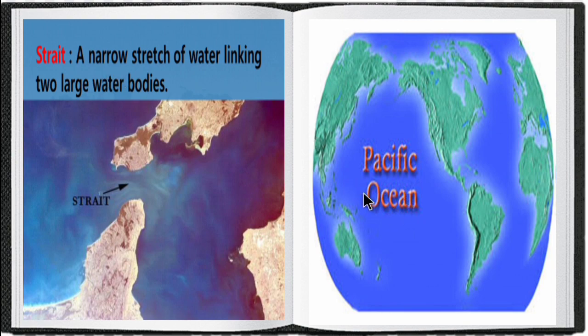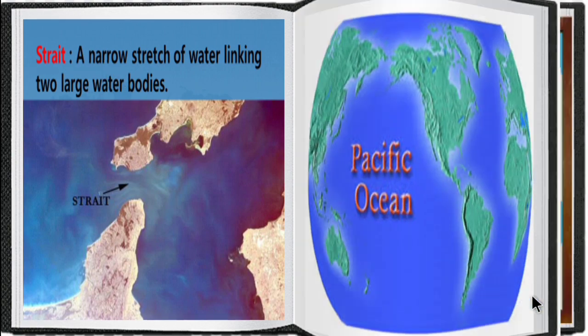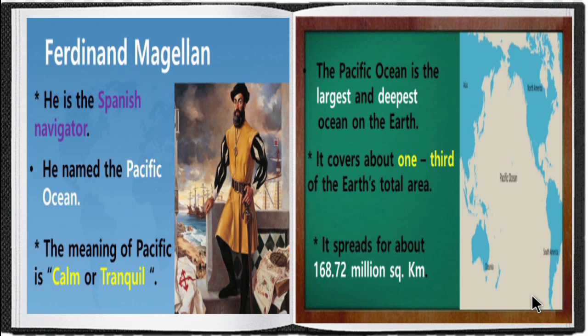So let's see about the Pacific Ocean first. What is the Pacific Ocean, what are the boundaries, and what are the main islands present in the Pacific Ocean? Ferdinand Magellan is a Spanish navigator. He named the Pacific Ocean. The meaning of Pacific is calm or tranquil.